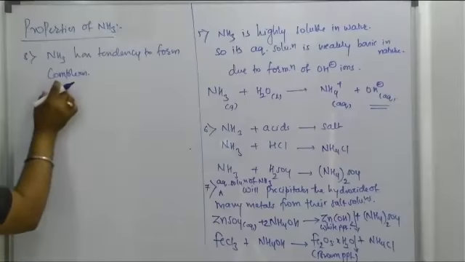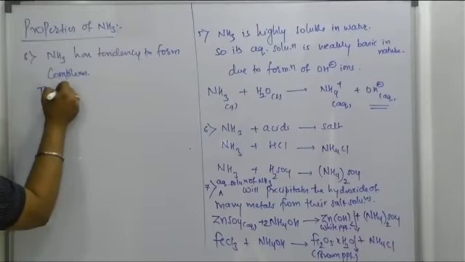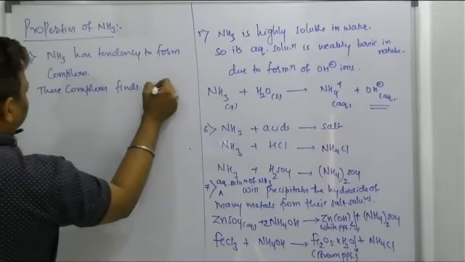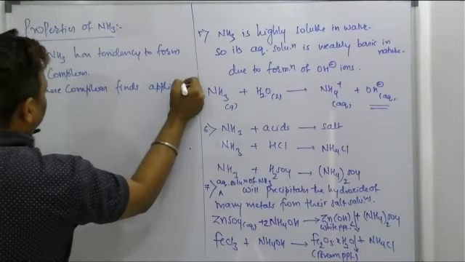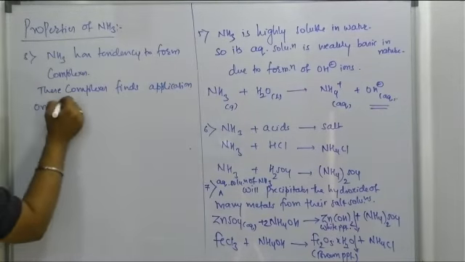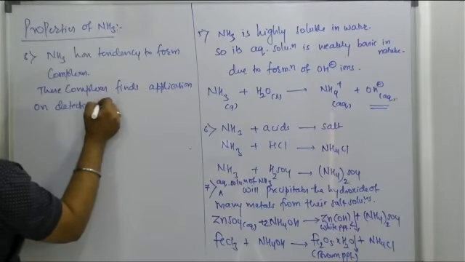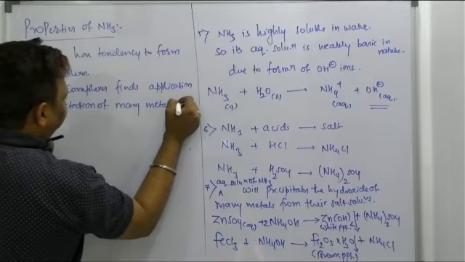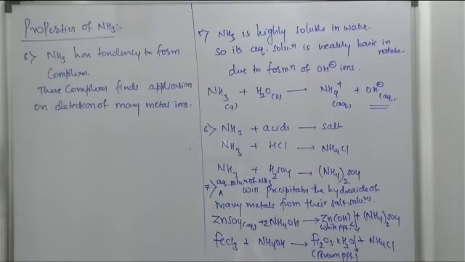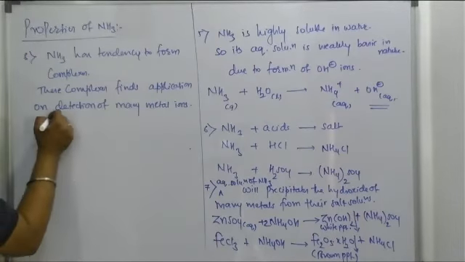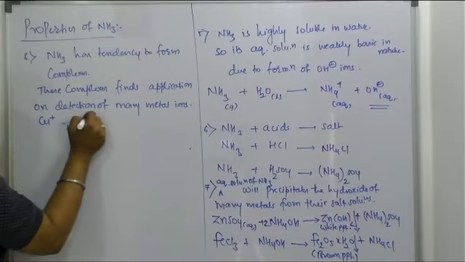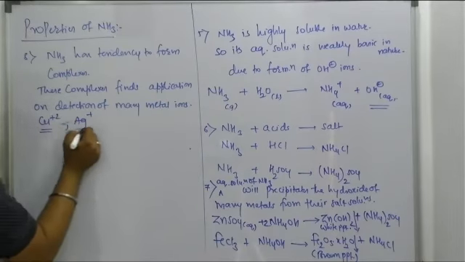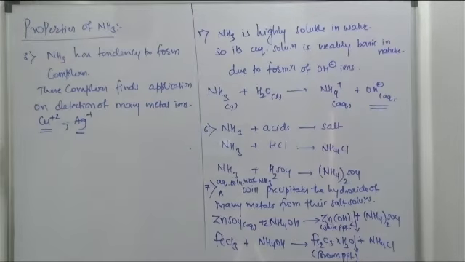And these complexes find application in detection of many metal ions. What is a metal ion, beta? Copper ion, silver ion, Cu2+, Ag+. So detection of these ions can be done with the help of the complexes formed by the ammonia.